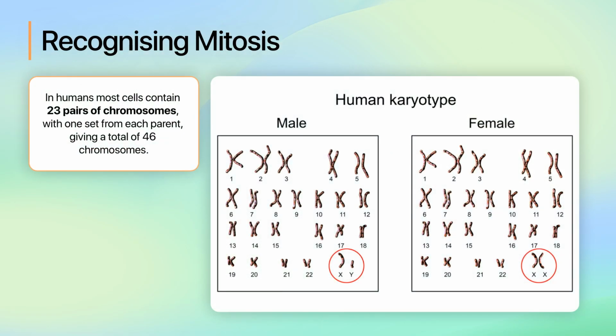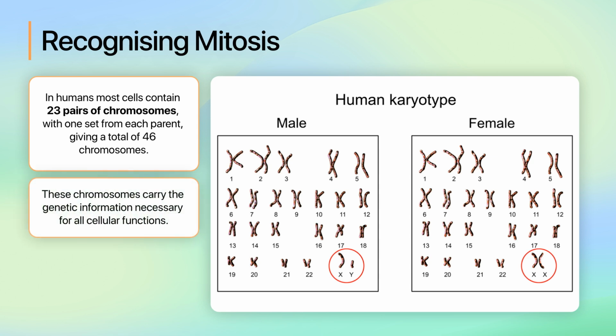In humans, most cells contain 23 pairs of chromosomes, with one set from each parent, giving a total of 46 chromosomes. These chromosomes carry the genetic information necessary for all cellular functions.